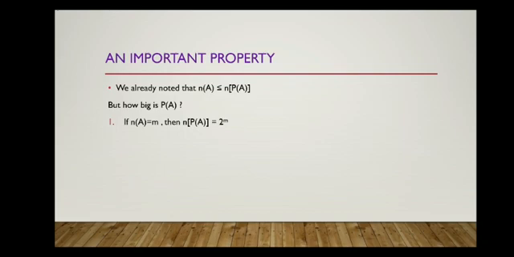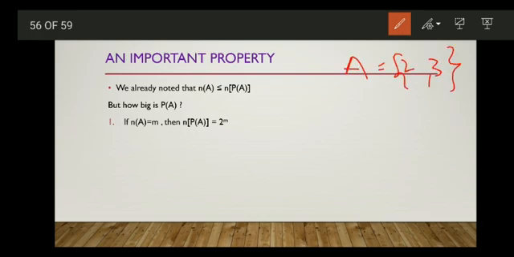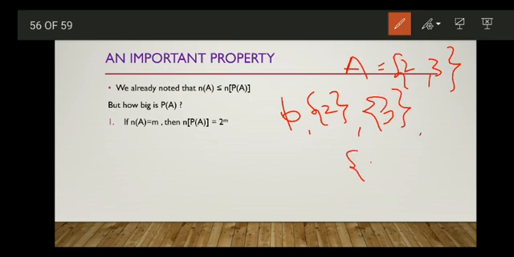So what will be the number of proper subsets? If you take A is equal to {2, 3}, possible subsets are the empty set, singleton 2, and so on. So these are the possible subsets. What is a proper subset?